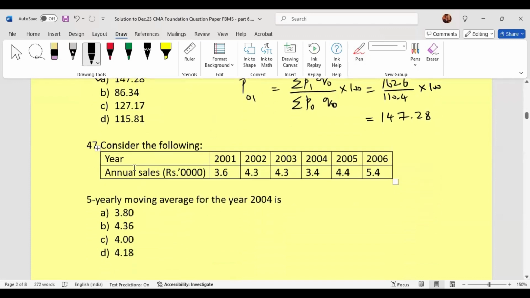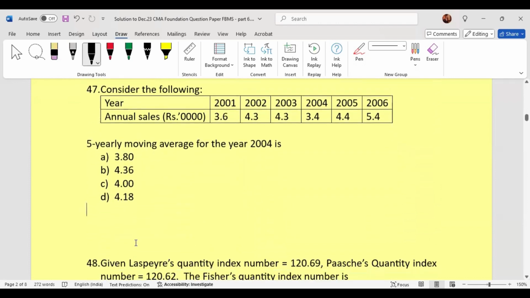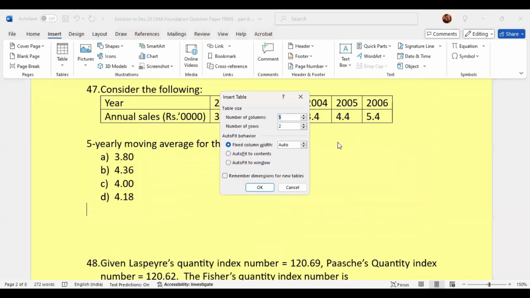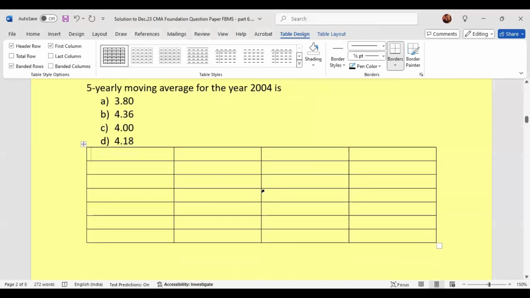Consider the following data. Year annual sales is given. We are supposed to find 5-yearly moving average for the year 2004. Now let us create one table having 4 columns. And then since there are 6 rows, we'll create 7 rows. Okay, first one is your year, then value.